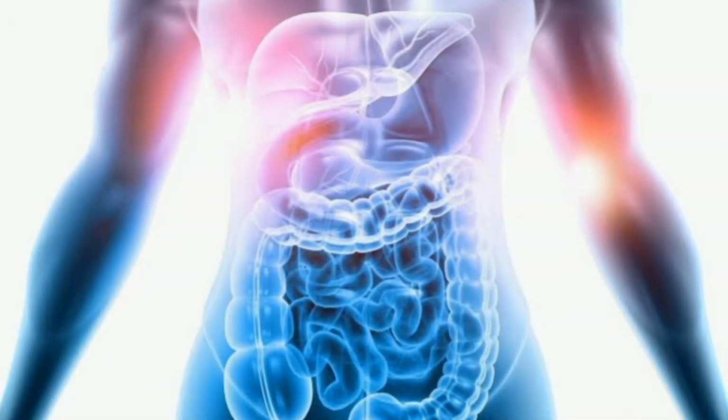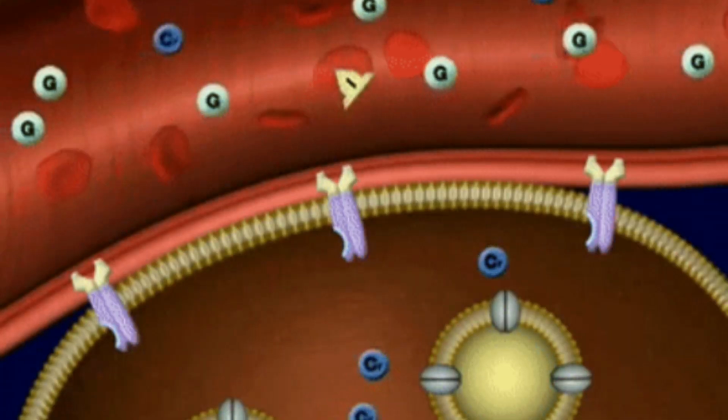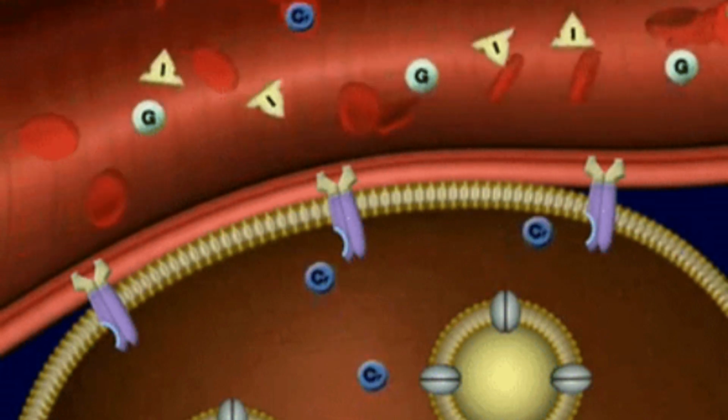The GIP will target the beta cells of the pancreas to release insulin, and the glucose level already present will drop due to the insulin, which targets the muscle for absorption of the glucose present in your blood.